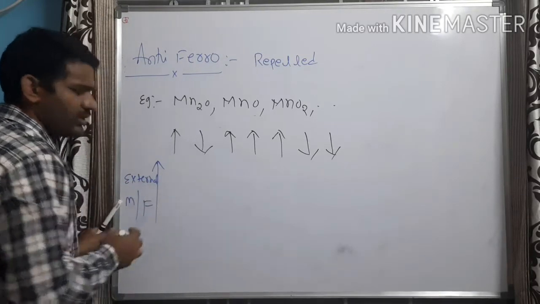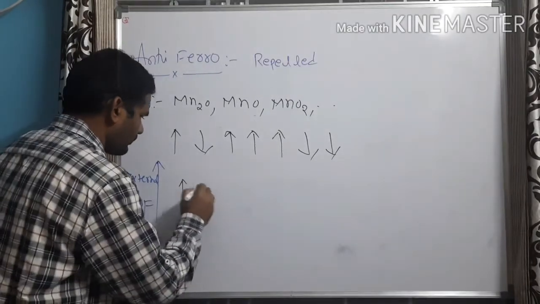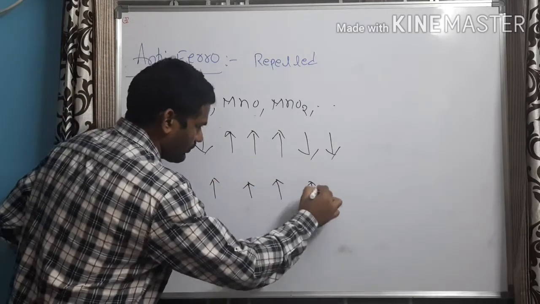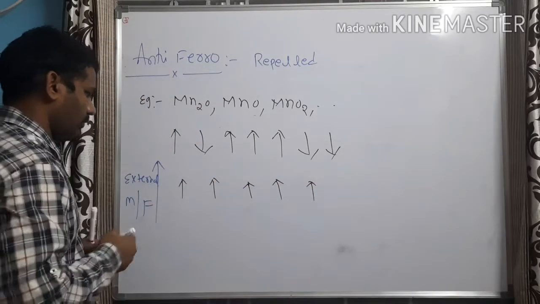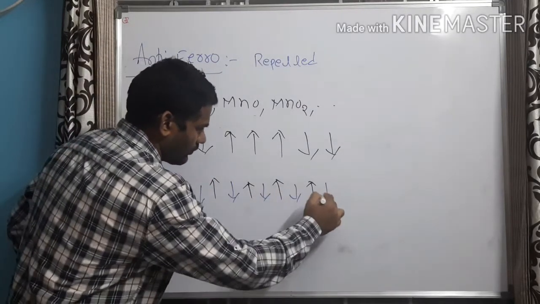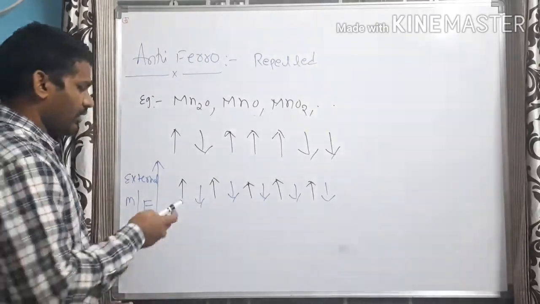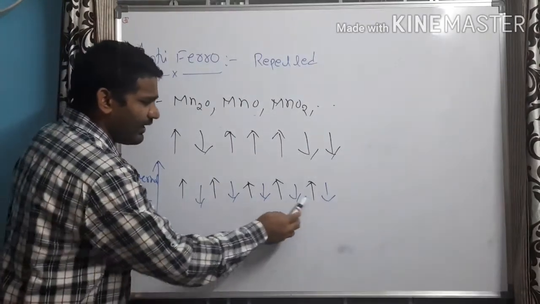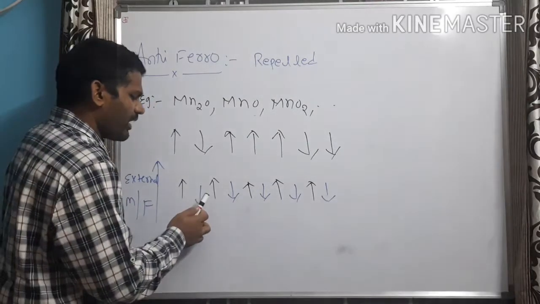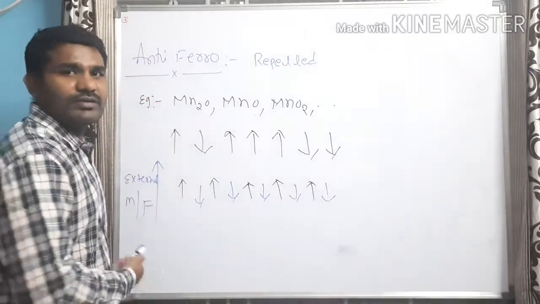Observe carefully here. You can observe clearly that the number of domains aligned in the direction of magnetic field and the number of domains aligned opposite to the direction of magnetic field are becoming equal.